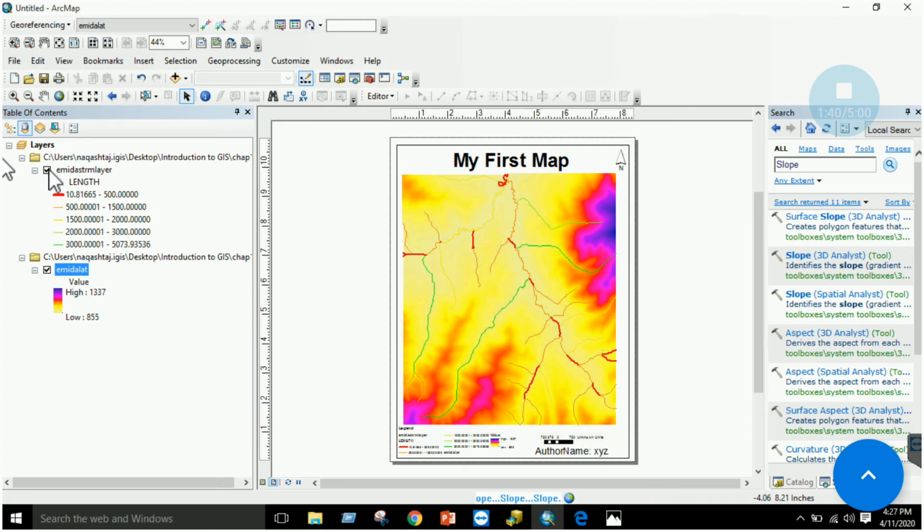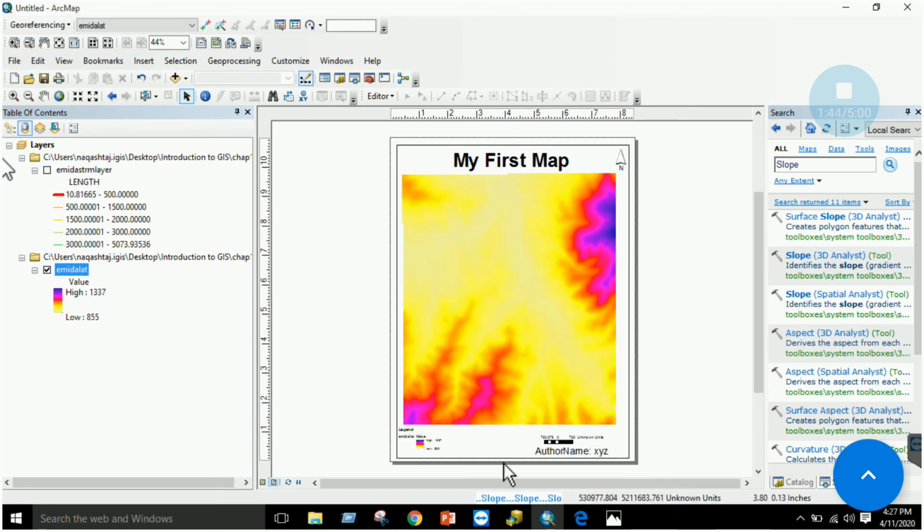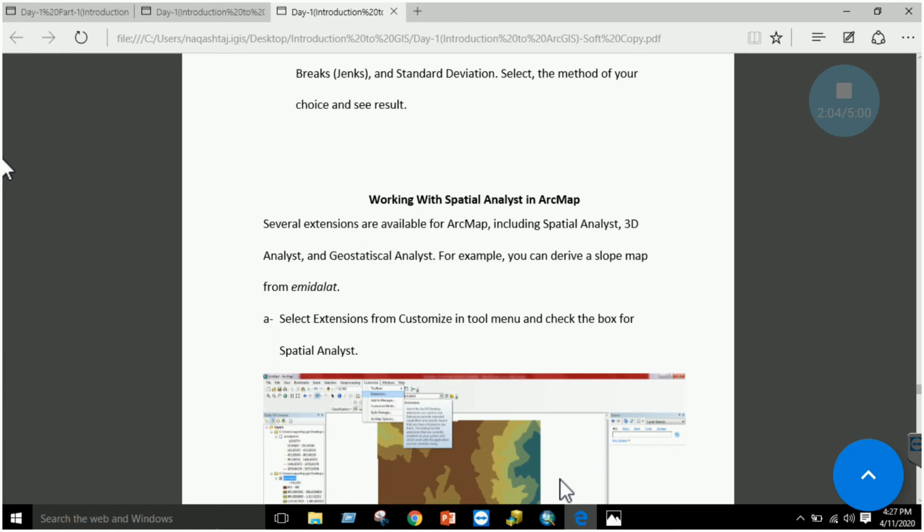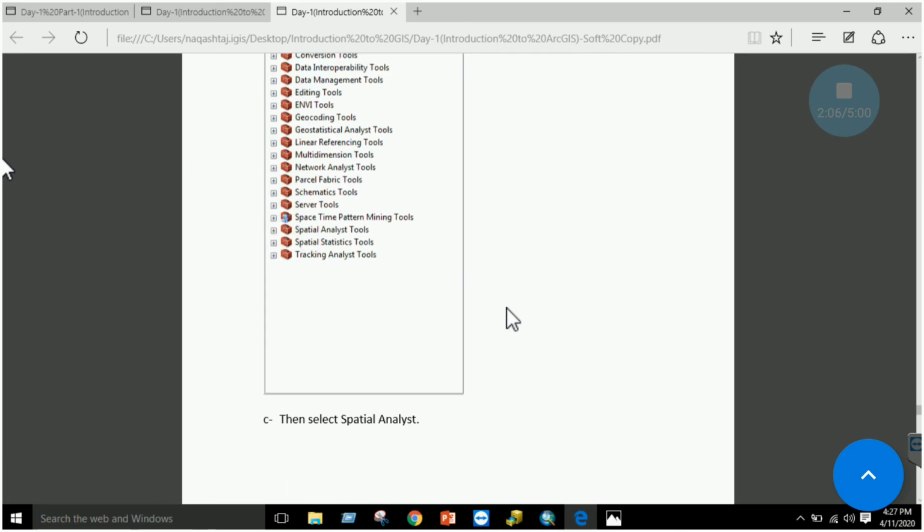I will uncheck this layer for the time being so that my slope layer, once calculated, comes over here. Okay, here you can see that I have this slope layer, right? Now the important thing: from 0 to 3 degrees is in this color, and the higher slope, from 23 to 31 degrees, is displayed over here. So this is the basic working of the Spatial Analyst slope tool, right?